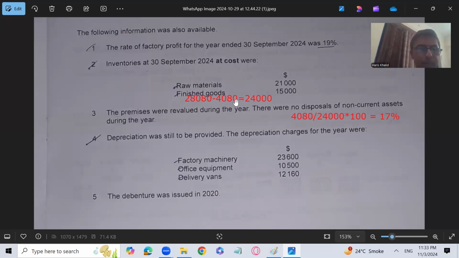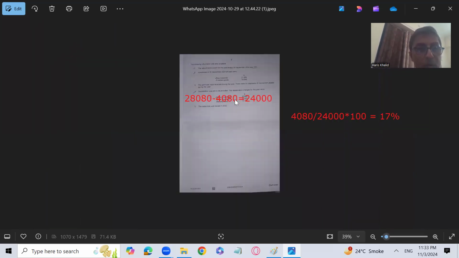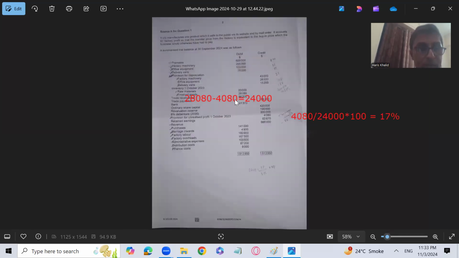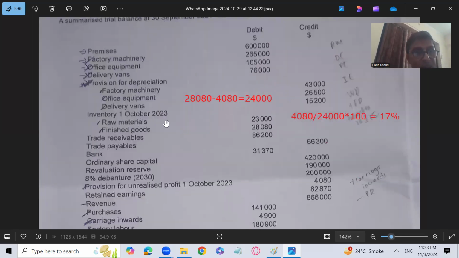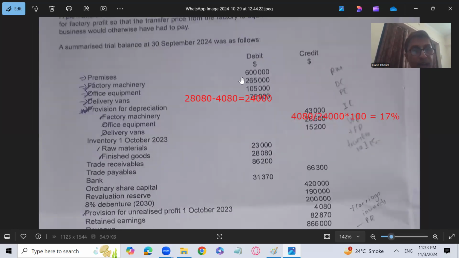You must have an idea about that. Sir, how can you know that this is opening or this is closing? So let's do it. This is inventory at 1st October 2023, right? And our summarized trial balance ends at 30th September 2024. So the inventory at 30th September 2024 relates to the finished goods closing, obviously. And 1st October 2023 relates to the finished goods opening. So the factory profit included in the finished goods opening is 4080, and the factory profit percentage for the opening finished goods is 17%.